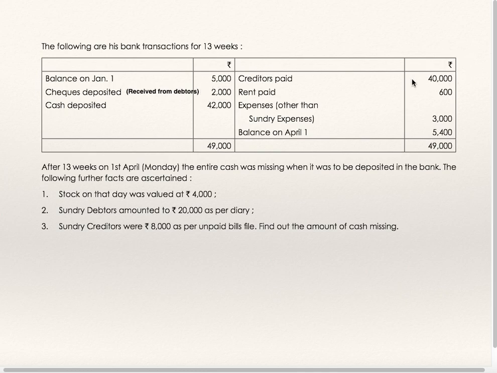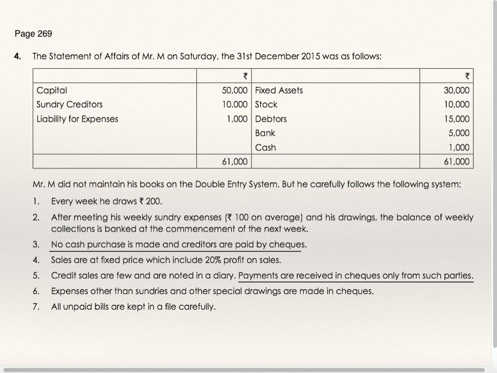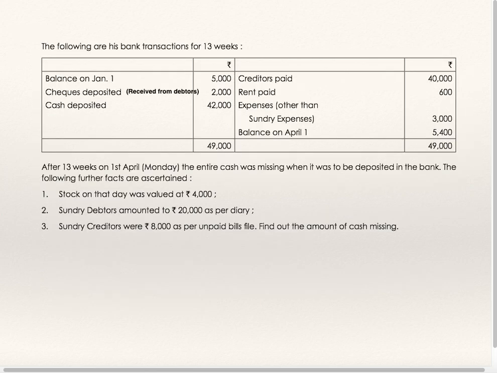And this is collection from debtors, payment to creditors. So for that 13 weeks, we can prepare debtors and creditors account and find out sales and purchases. Opening stock and closing stock also we know for this 13 weeks period. Opening stock is stock as on 1st Jan, that is stock which is given as on 31st December, same as stock as on 1st of Jan.